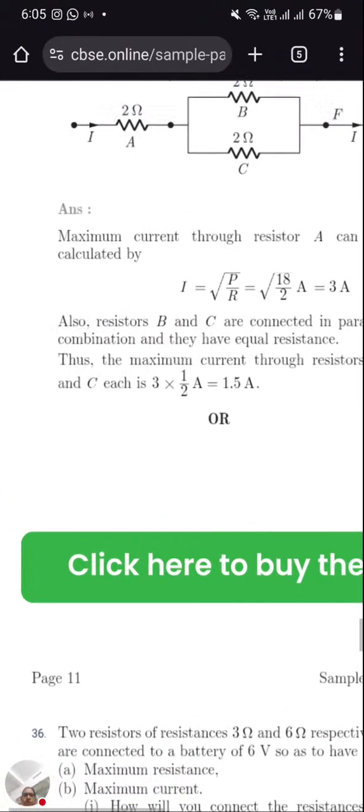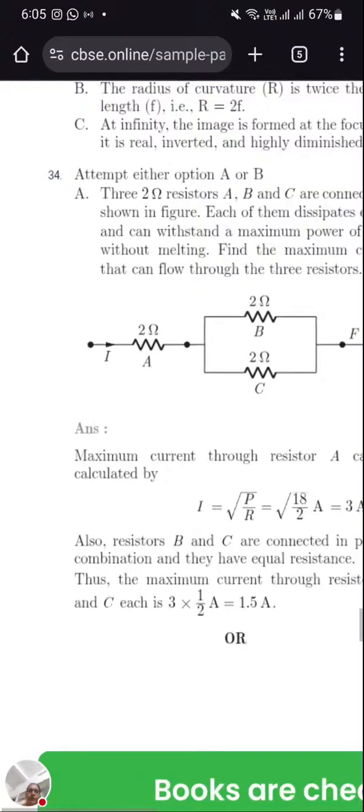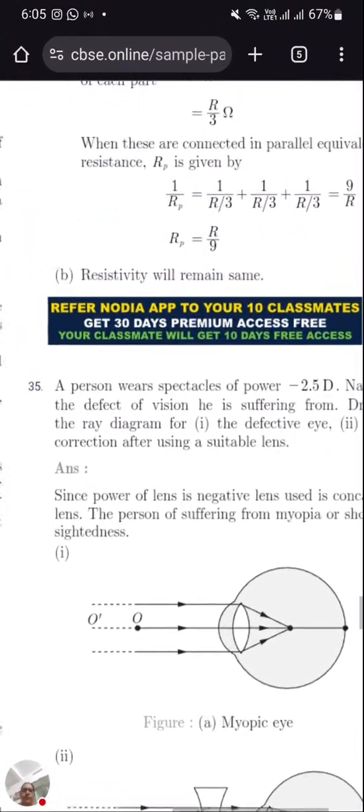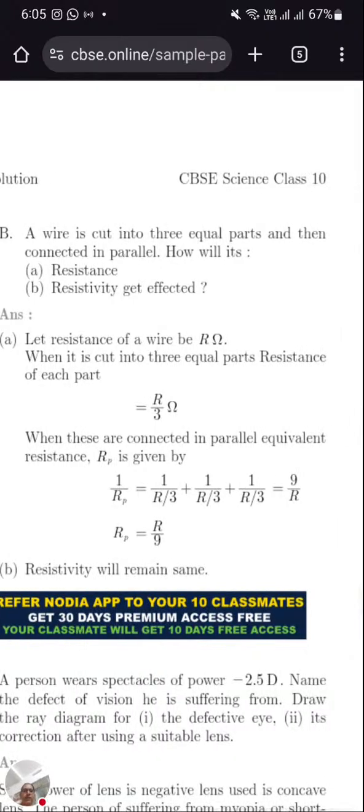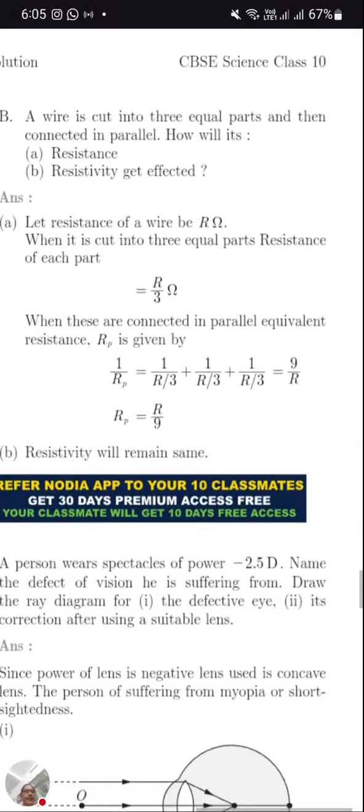Okay, now the next question, this was 34, so 35 question. A wire is cut into 3 equal parts, then connected in parallel. How will the resistance change? So 3 parts, R by 3 each, then they are connected in parallel. So 1 upon Rp is 1 upon R by 3 plus 1 upon R by 3 plus 1 upon R by 3. R by 3 will get reciprocal, so it will be 3 by R. 3 by R plus 3 by R plus 3 by R, if we add 3 together, 9. 9 upon R. So Rp is the reciprocal of 9 by R, R by 9.